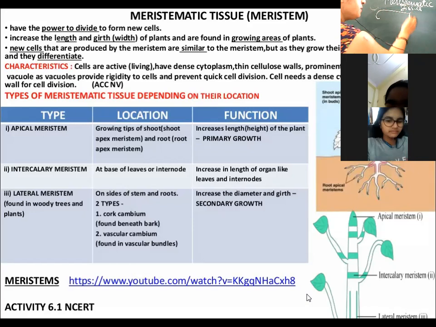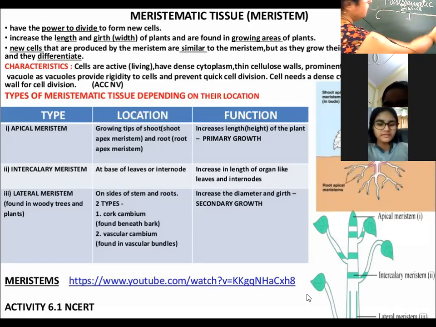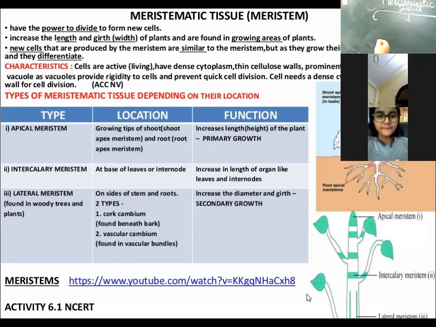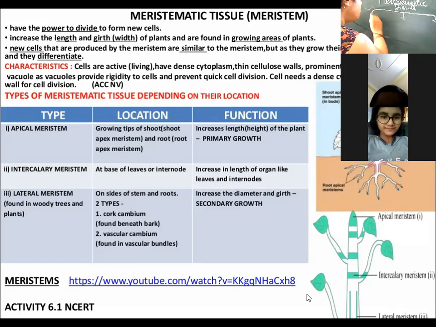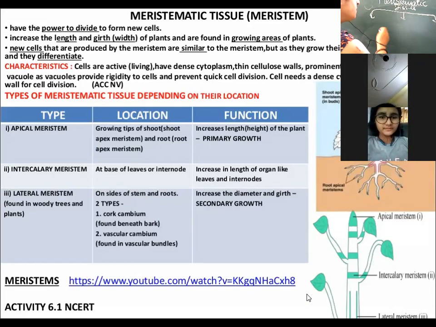Although their function is the same, that they have the ability to grow, so they will help in growth of the plant. But due to the location of these meristematic tissues, they have been differently divided.